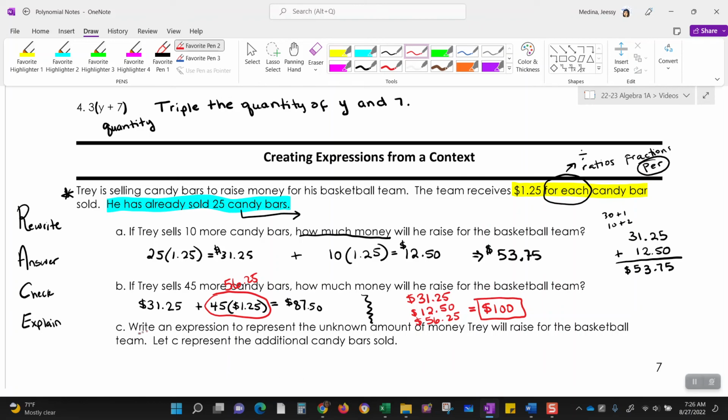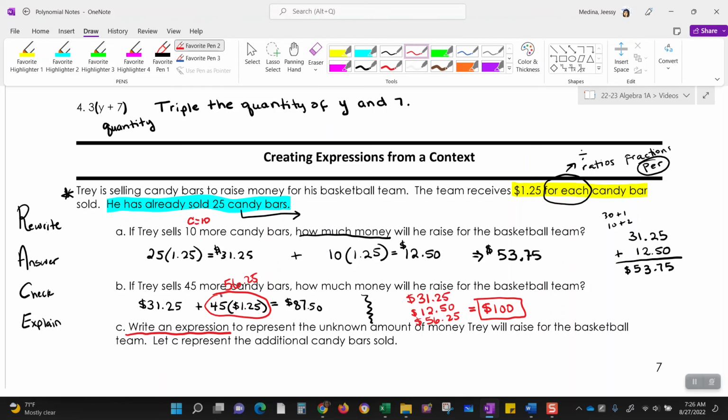So we need to write an expression. Okay, here comes the real test. To represent the unknown amount of money Trey will raise for the basketball team. Let C represent the additional candy bars sold. So over here, we sold 10 more candy bars. So that was C. C was equal to 10.